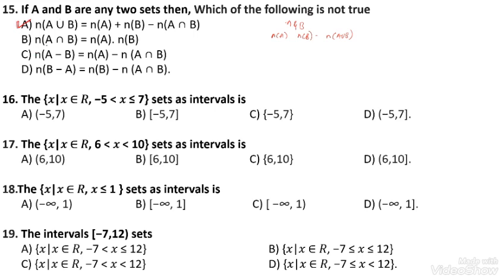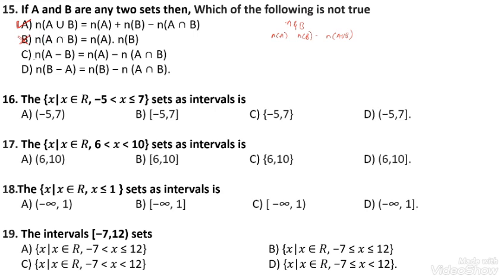Here, n(A intersection B) is equal to n(A) times n(B). This is not a result, because it holds only in some cases, but actually this is not a true statement.